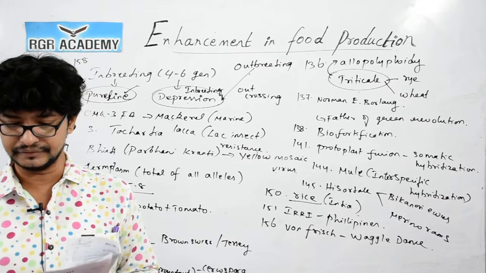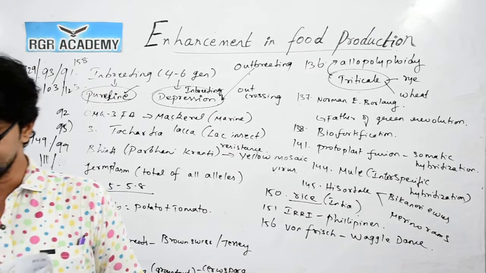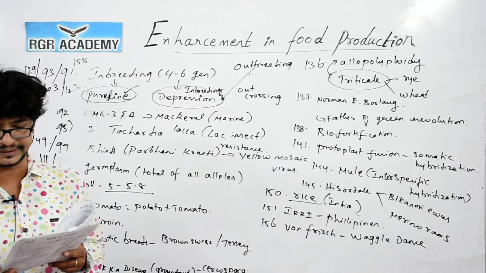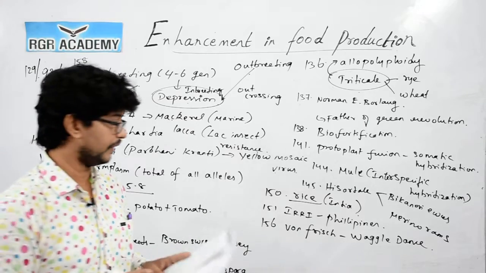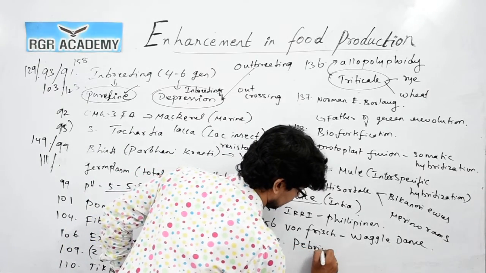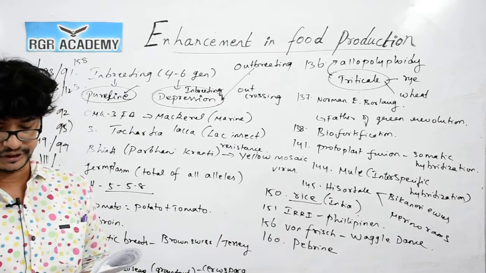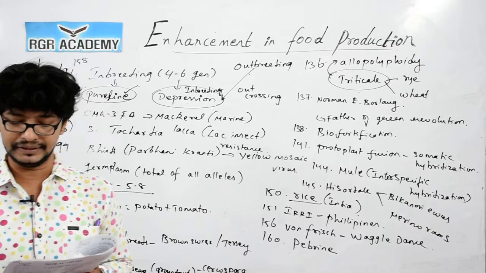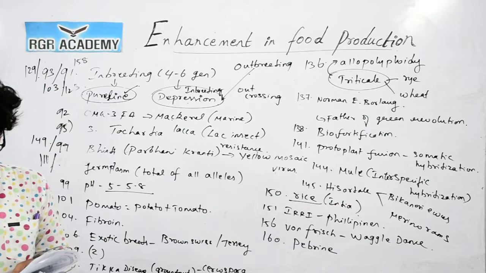160. Which of the following diseases is caused by Nosema bombycis in mulberry silkworm? Pebrine is the correct answer for question number 160. Question number 161. Which is correctly matched, apiculture with the honeybee? So, 161, we go with option 3.